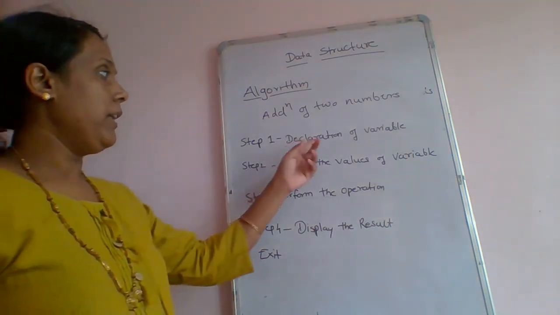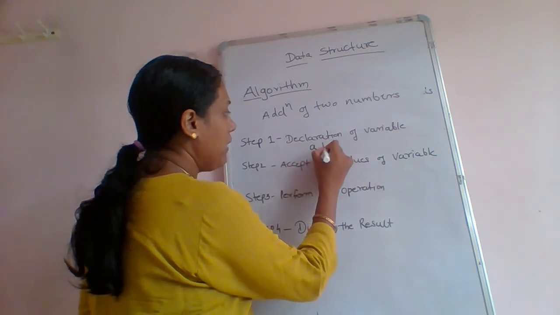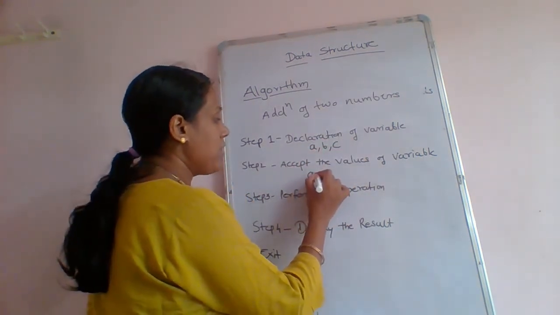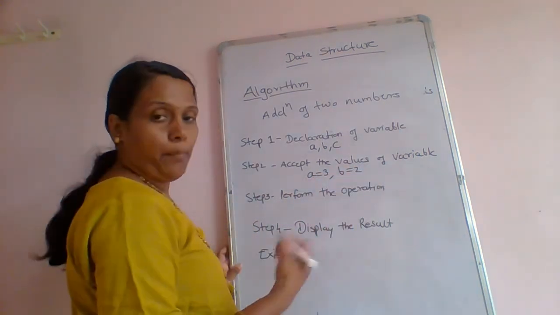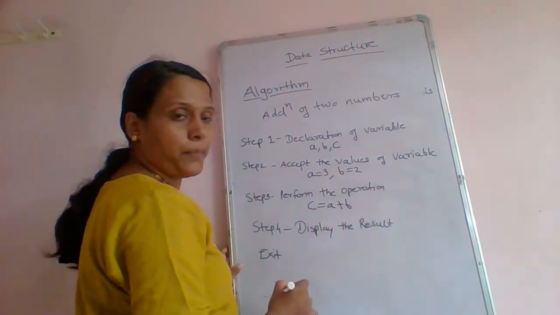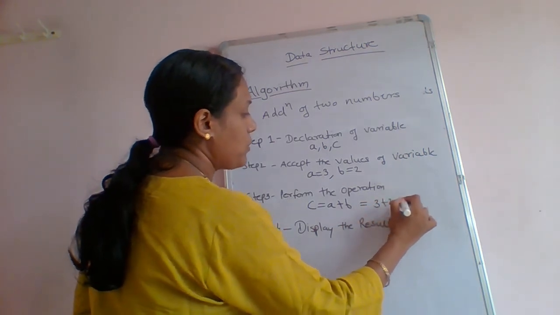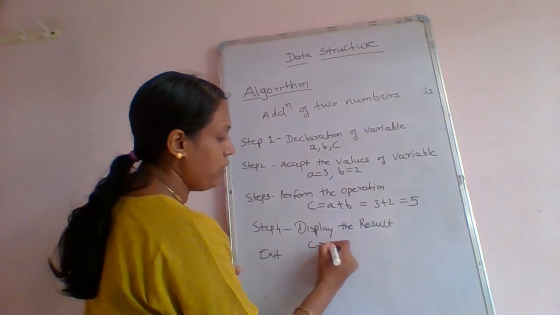Addition of two numbers: declaration of the variables. Suppose we require three variables A, B and C. Accept the values from the user, that is A is equals to 3 and B is equals to 2. Then perform the operation, which means C is equals to A plus B, here 3 plus 2. So it becomes 5. Display the result, so C is equals to 5.